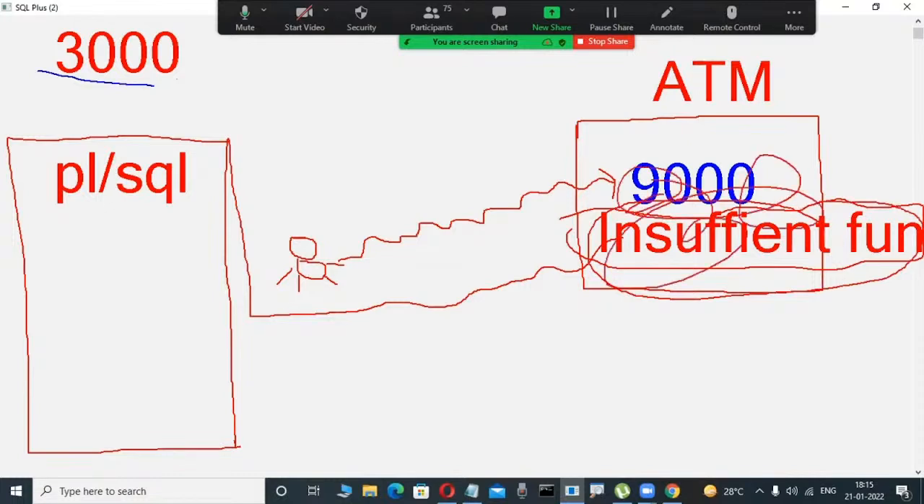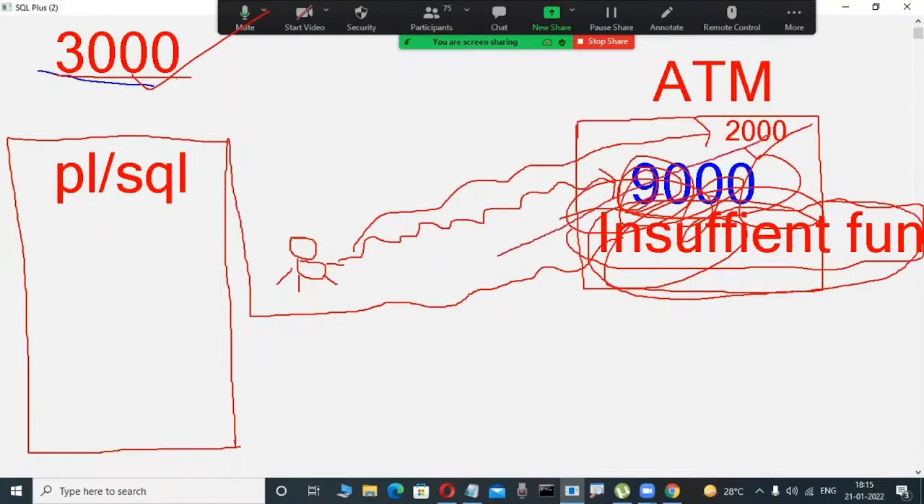Another scenario. For example, my balance is 3,000. Suppose I insert an ATM card and try to withdraw 2,000 rupees. Is it possible? Possible. Why? Because my balance is 3,000, and 2,000 is less than 3,000. That's why this withdrawal is possible. We are withdrawing 2,000 in this example.